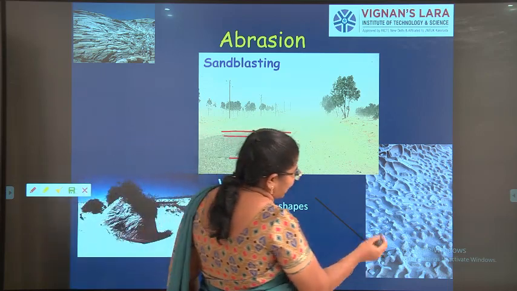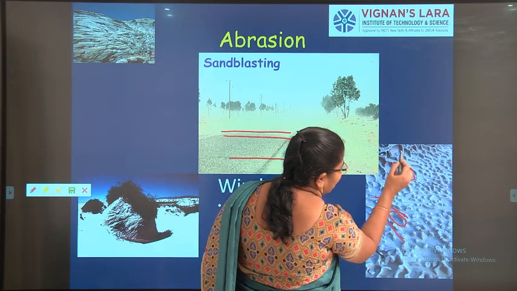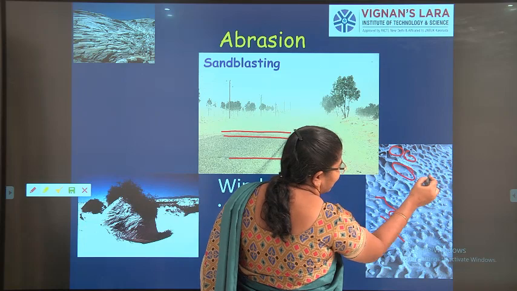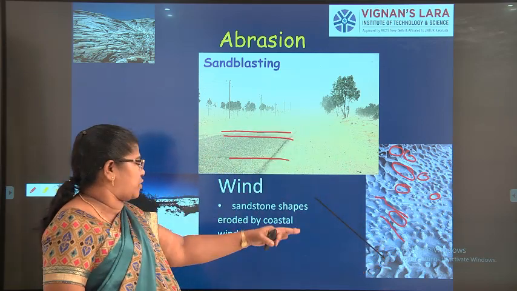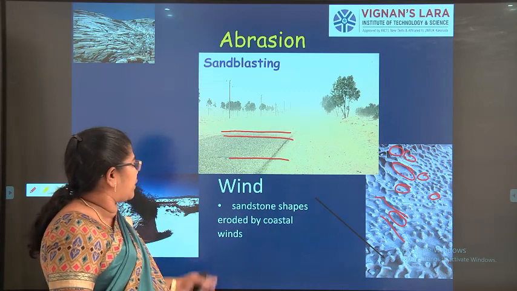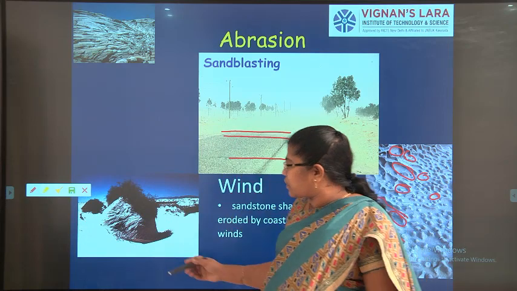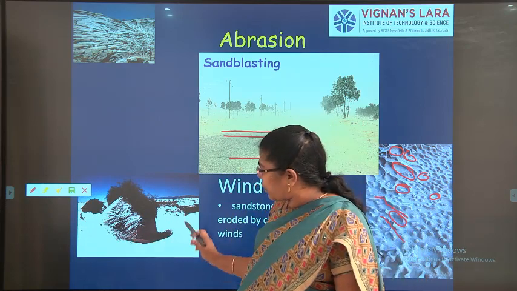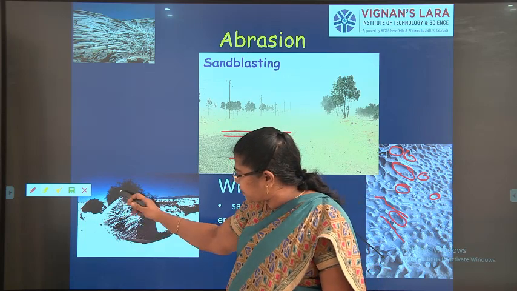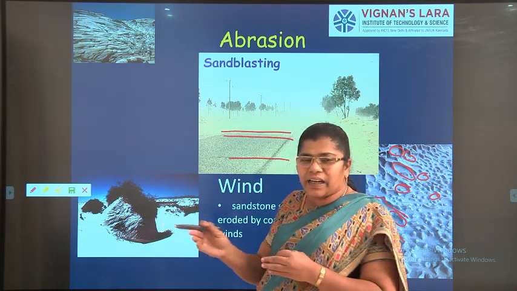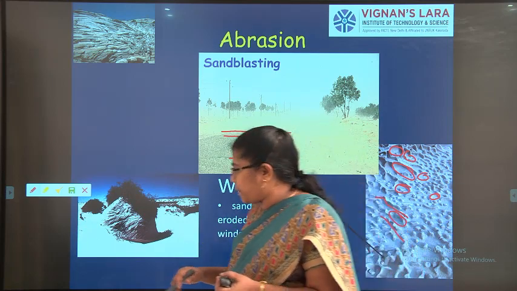The rocks formed like this, you can see there are so many different shapes, right? We call it sandstone shaped due to coastal erosion, right? Coastal wind. Here also you can see this. Due to the coastal wind, so much sand comes and is deposited here, and the materials deposited along with the sand will have abrasion action along with these rocks, and they will break into small pieces.